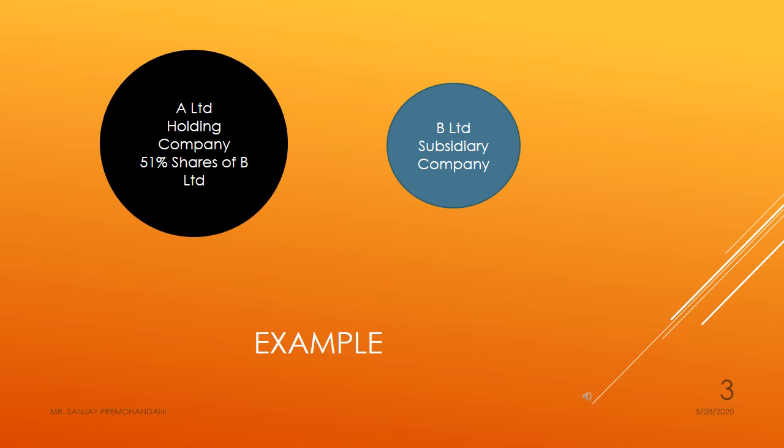In this example, A Limited is holding company. Now B Limited is a subsidiary of A Limited, as A Limited has got 51% shares of this company.